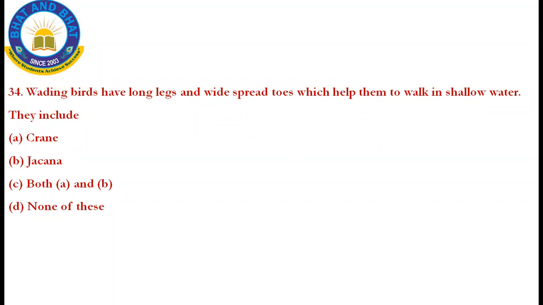Wading birds have long legs and widespread toes which help them to walk in shallow water. They include crane, jacana, both crane and jacana, and none of these. So you should remember wading birds in the sense that that is generally present on a kind of water which is very shallow. So crane and jacana is the correct answer.